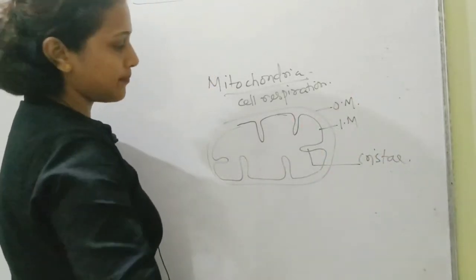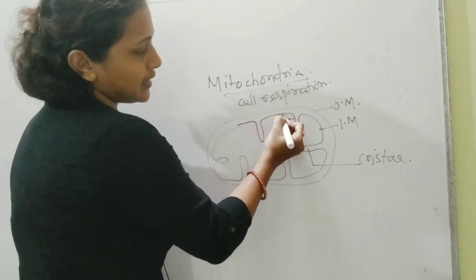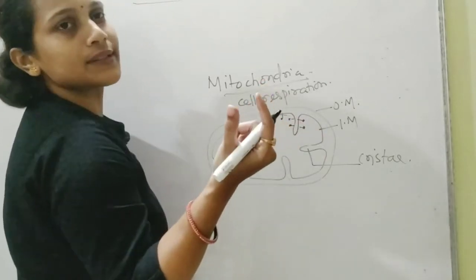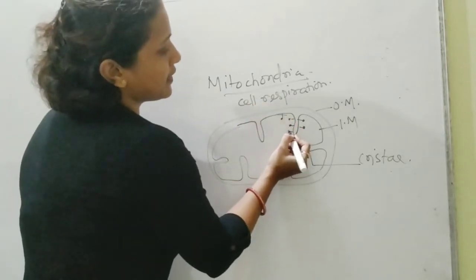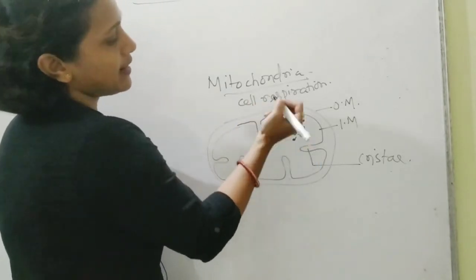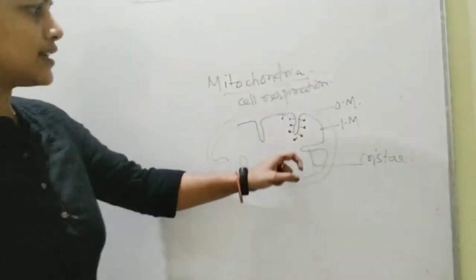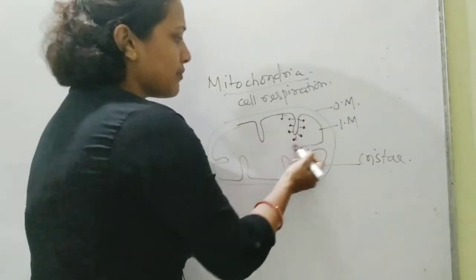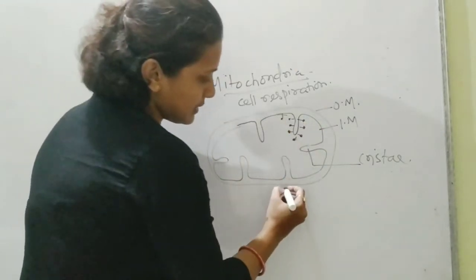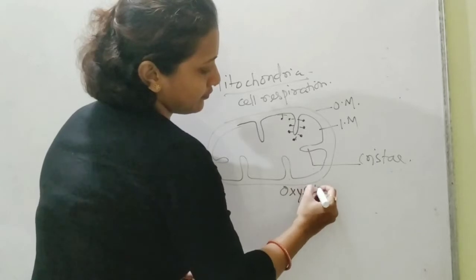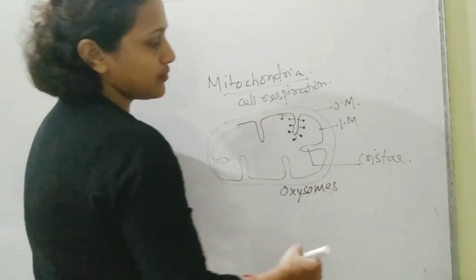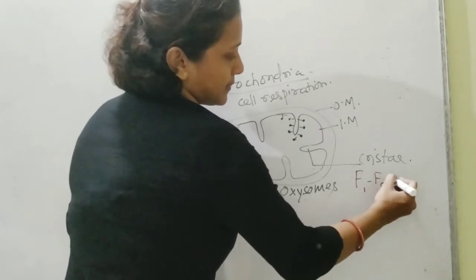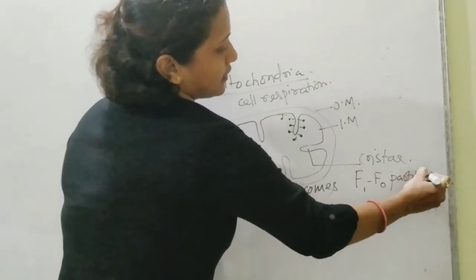Each of these folds, or this inner wall, is actually studded with tennis racket like structures. You can see a head with a tail. Even we observe the same type of structure in case of your lipids. So what are these structures? They are actually oxysomes, or we call them the F1 F0 particles.